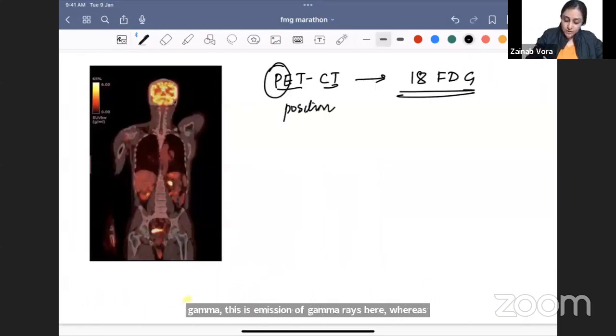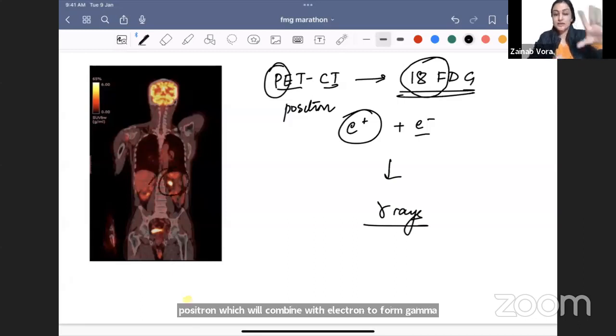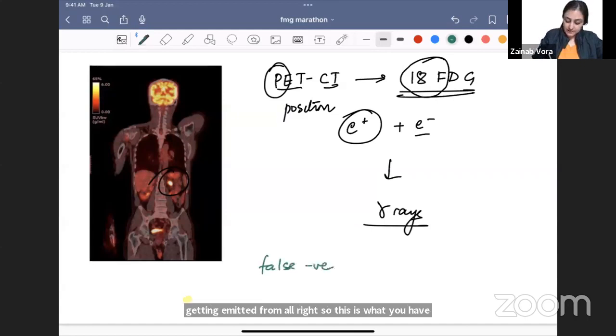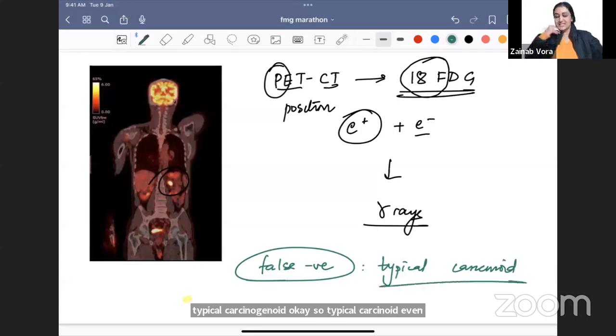Positron. What is a positron? It is a positive electron. Okay. So what happens? This 18 fluoride is going to release this positron which will combine with an electron to form gamma rays, and that is how we will detect that okay, this is where the tumor is, this is where the positron is getting emitted from. All right, so this is what you have to remember for PET CT. Tell me a tumor which is false negative. Even though it is a tumor, it will not be detected on PET CT. Very good. It is typical carcinoid. Okay, so typical carcinoid, even though it's a malignancy, it is a very well differentiated tumor, so it will be negative.